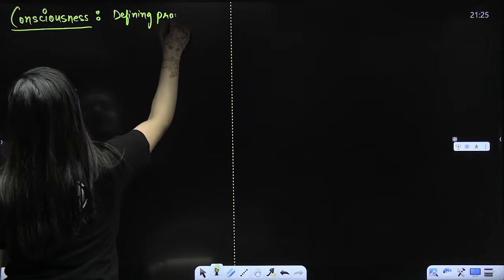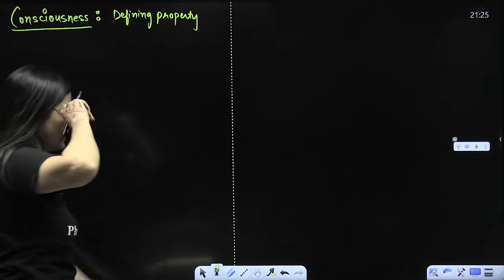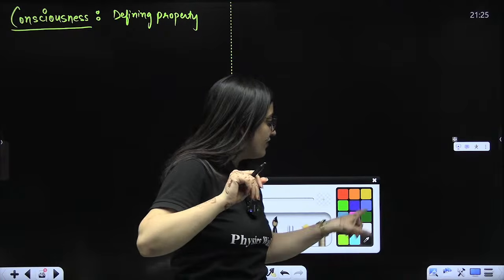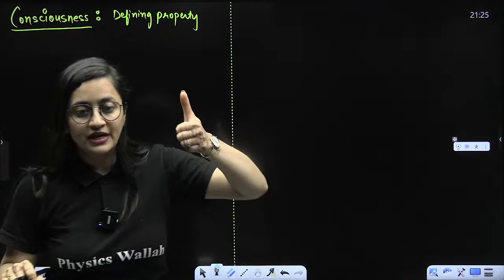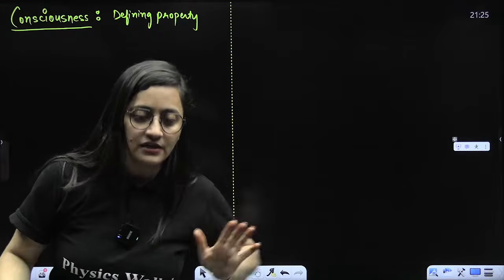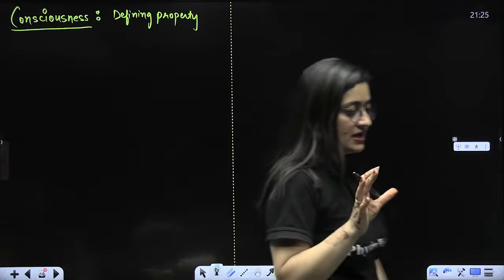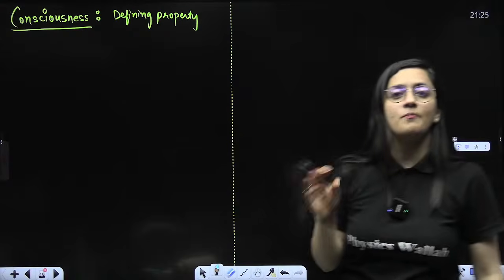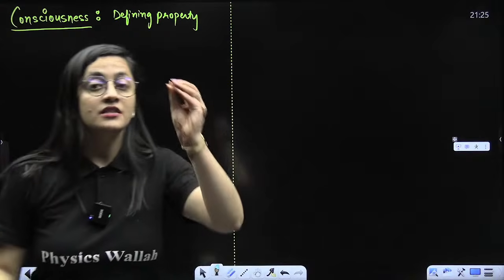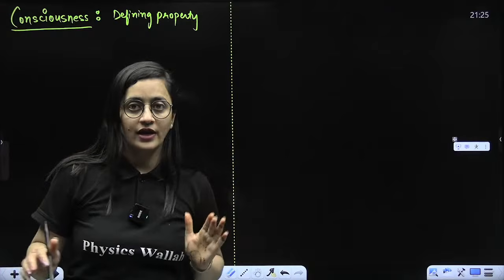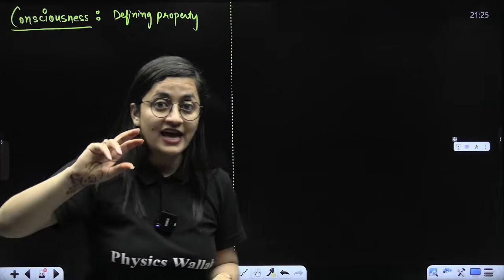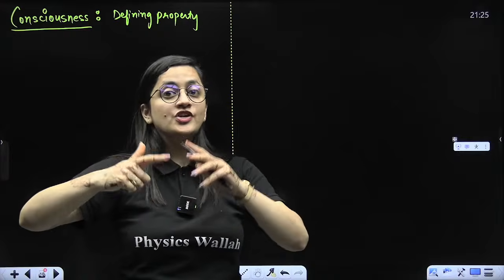Bacha, you take the example of any living being, be it a unicellular organism or a multicellular organism, plant, fungi, whatsoever it is, they always respond to their surroundings. Even a unicellular organism will respond to pH change and temperature change.